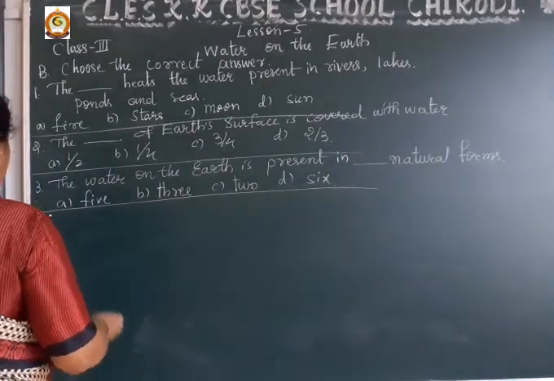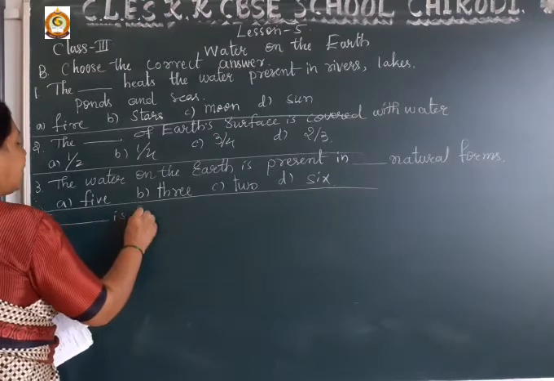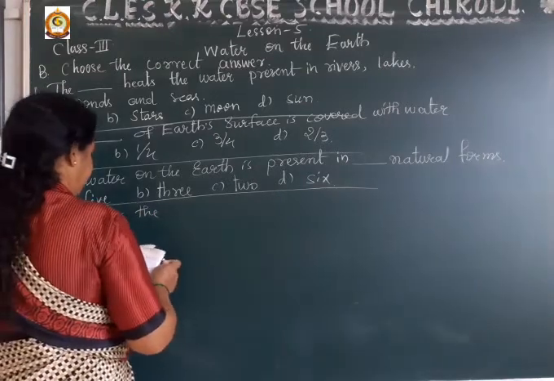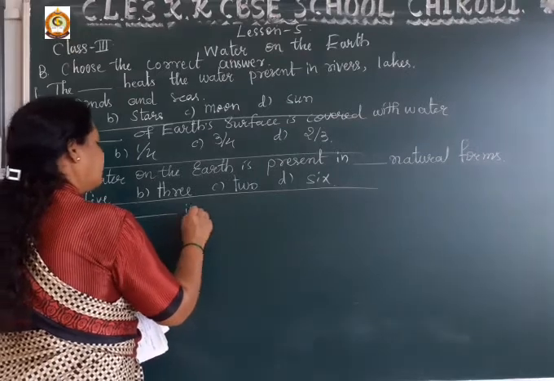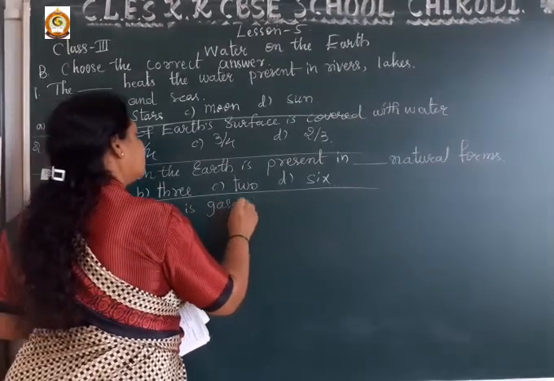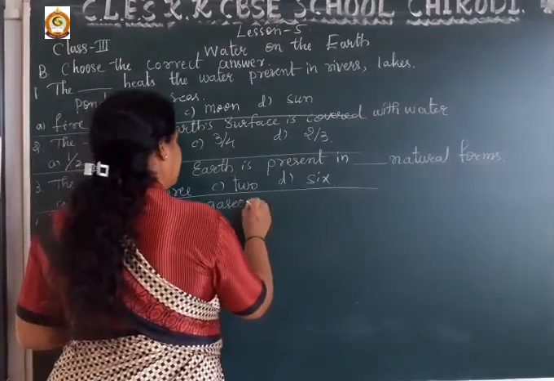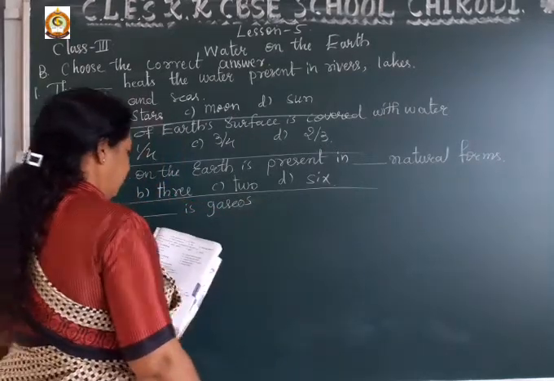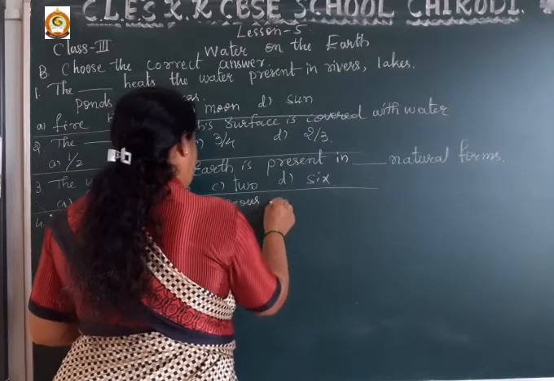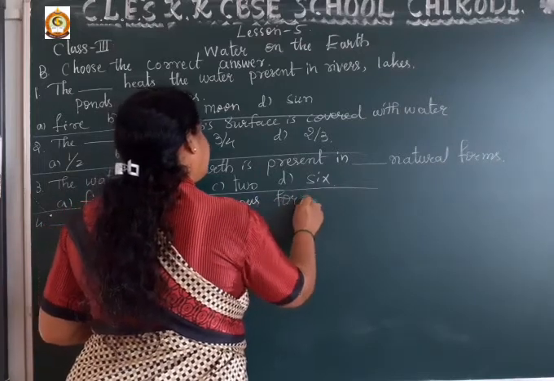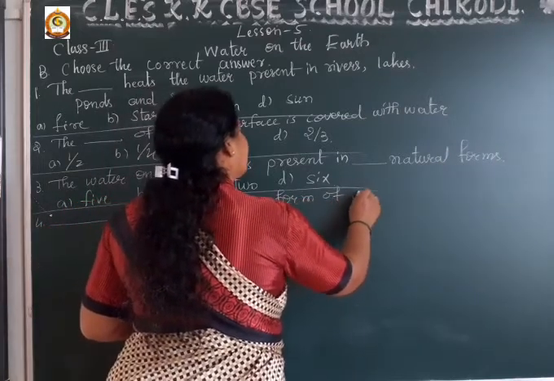Number 4: dash is the gaseous form of water.